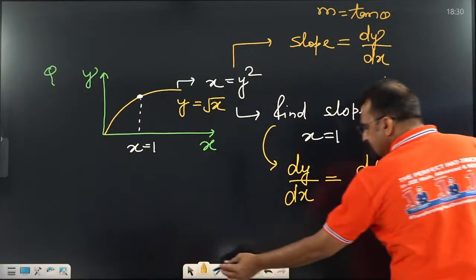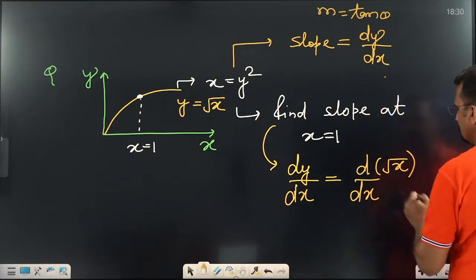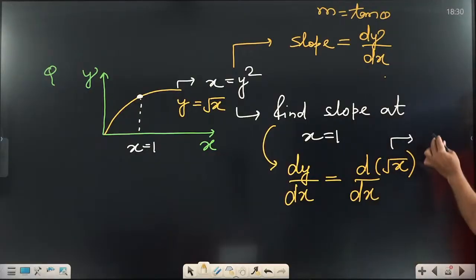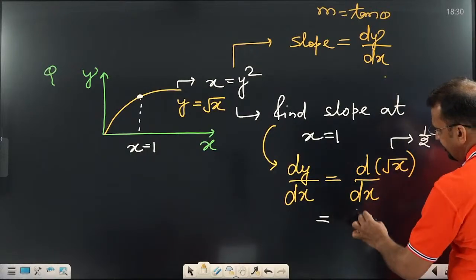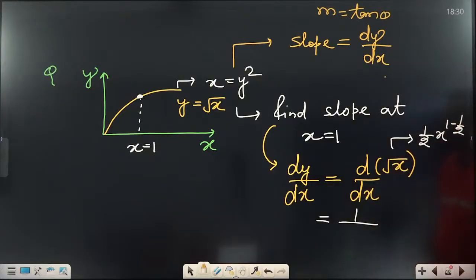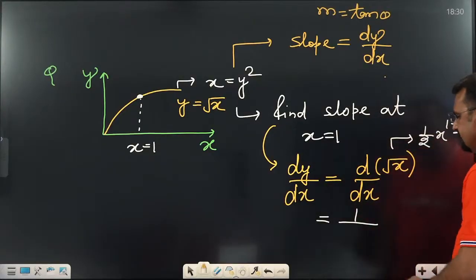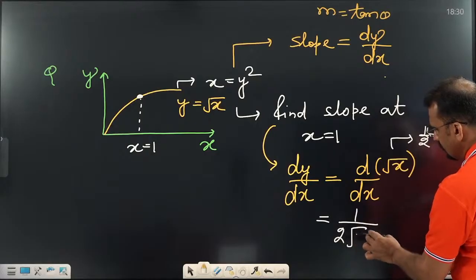If someone is new in class and doesn't know how to find this, use the x to the power n formula: 1 by 2 x power 1 by 2 minus 1, which is x power minus 1 by 2. You can also remember this directly. Differentiation of root x is 1 by 2 root x.